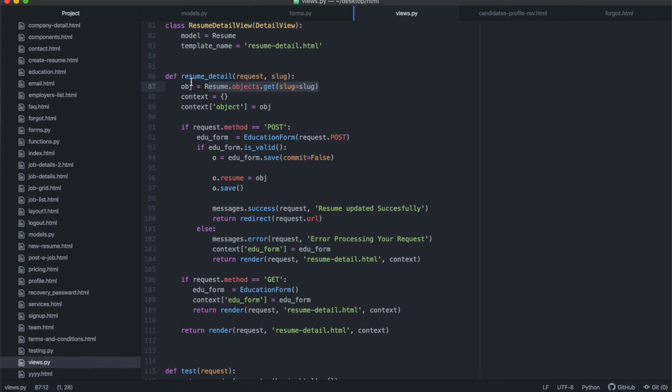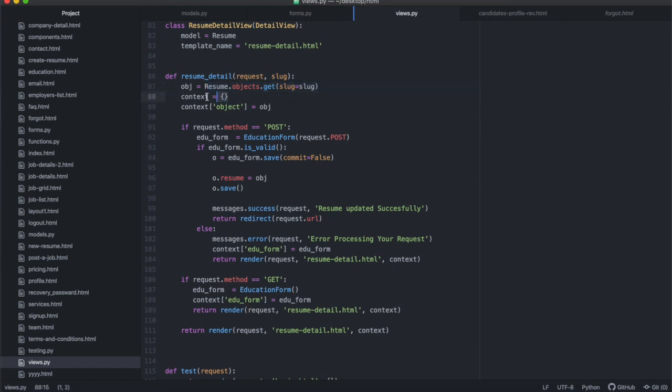So you have to be able to say if obj is none, you have to handle that exception so that your application doesn't crash. Maybe you serve a 404 page, or maybe you pop up a message that says, okay, this doesn't exist, please try something else. But you have to handle that exception. We're not going to do it now, to save time, all right?